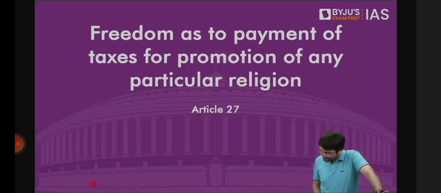Sir, is the new triple talaq bill unconstitutional? That matter is before the court, but the court has not taken any decision yet. Pranit, what's your question?